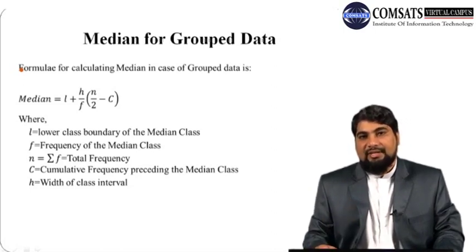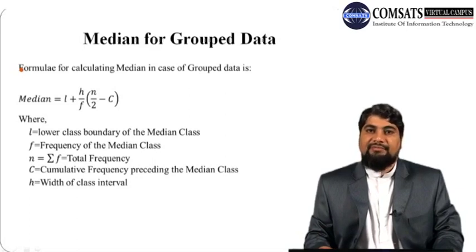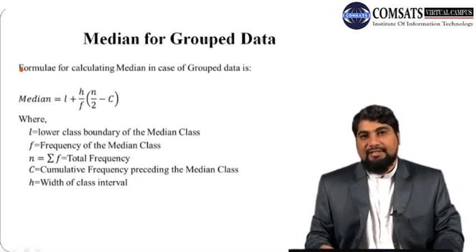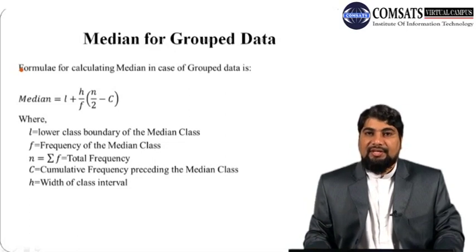So this is all about calculating the median for ungrouped data, and in the last lecture we discussed an alternative, more efficient way of finding the median for ungrouped data. But as far as this lecture is concerned, we are going to discuss the median for grouped data.